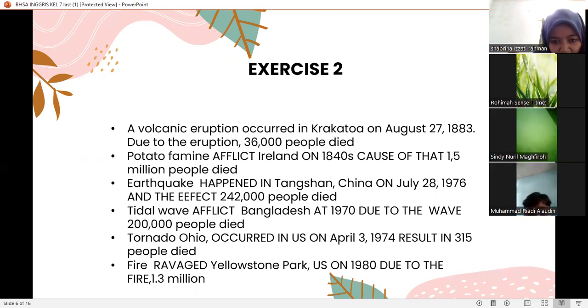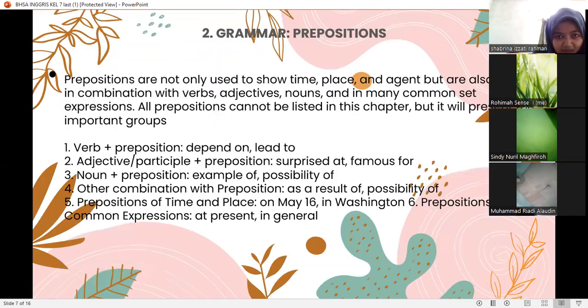A tidal wave afflicted Bangladesh. Due to the wave, 200 people died. A tornado occurred in the US in April, resulting in 30 people dying. A fire hit Yellowstone Park. Due to the fire, 1.3 million. Next, Riyadi.